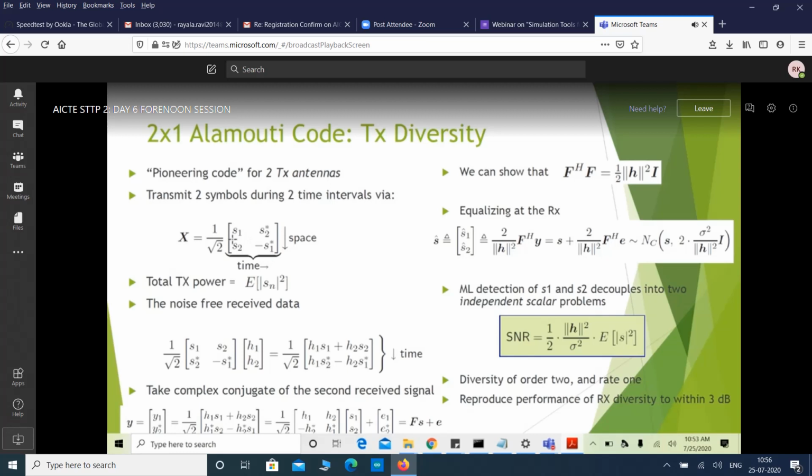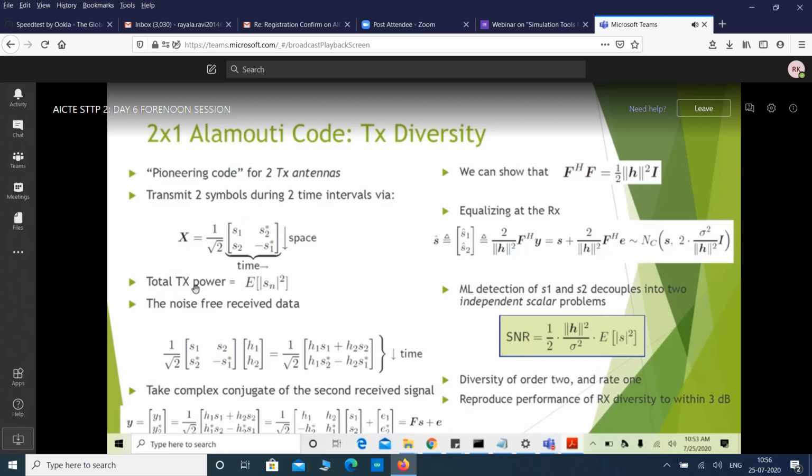Overall, in two time intervals, we are transmitting two different symbols. Then the data rate will be one symbol per time slot, which is not similar to the MISO system, where we are transmitting one symbol in one time instance.